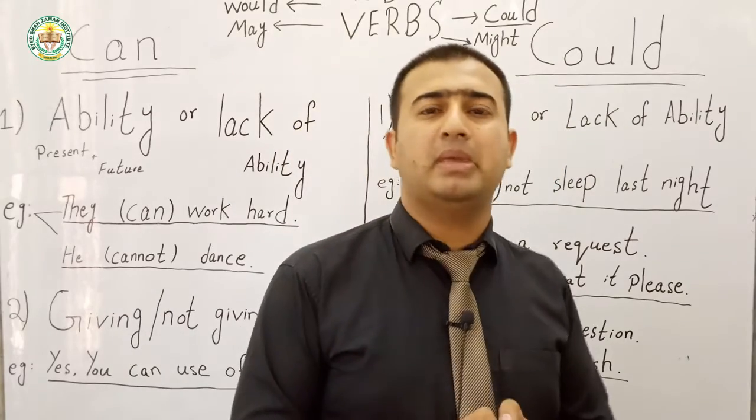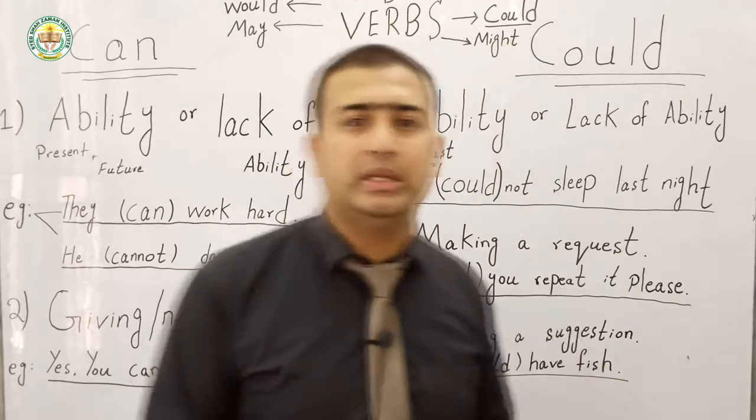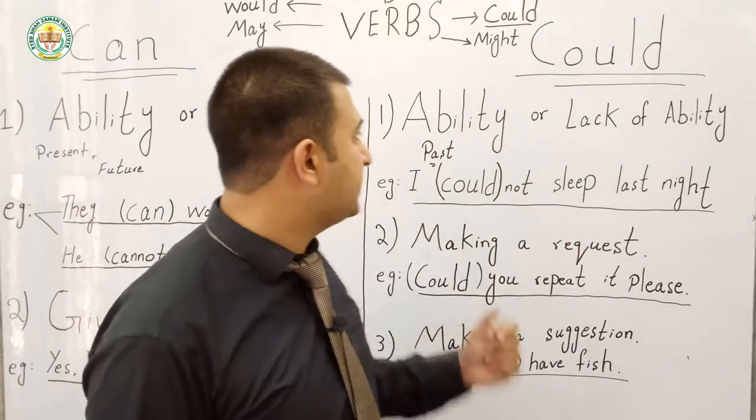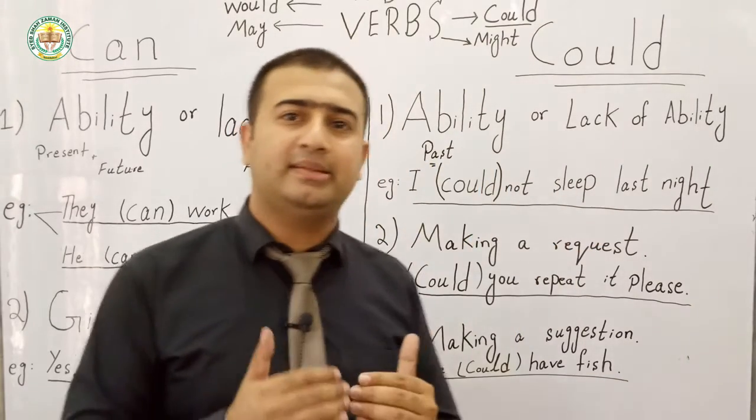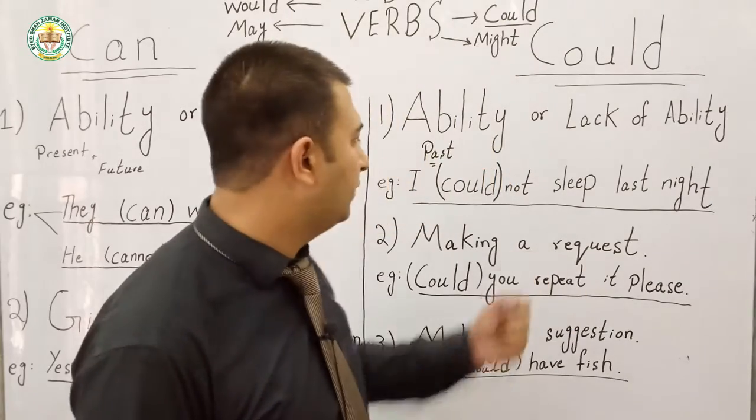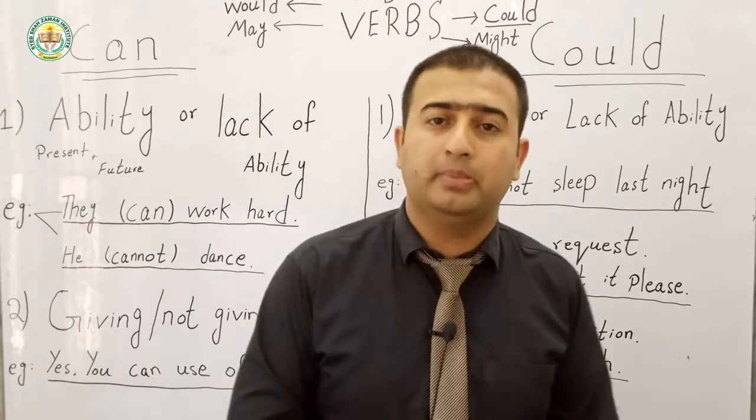Basically many students make mistakes. In the place of could, they mostly use the word can. So, I could not sleep last night, it means the sentence is about the past night, which night has already passed. We are using could, not the verb can.